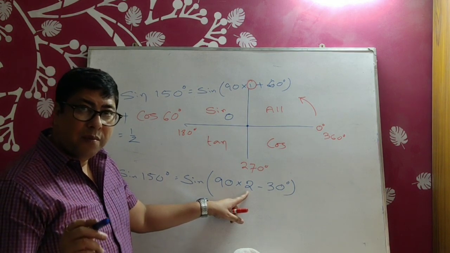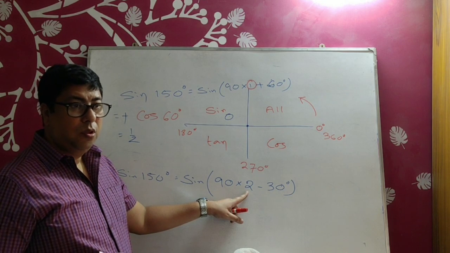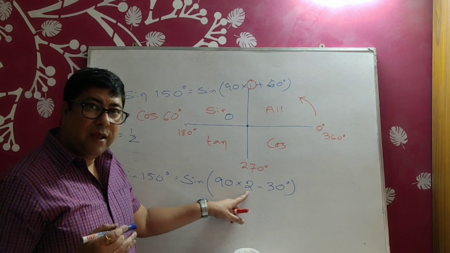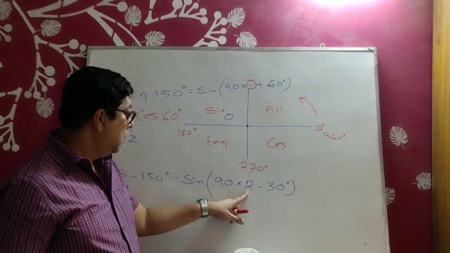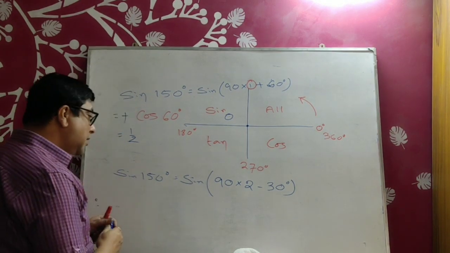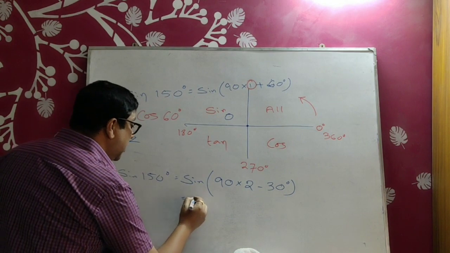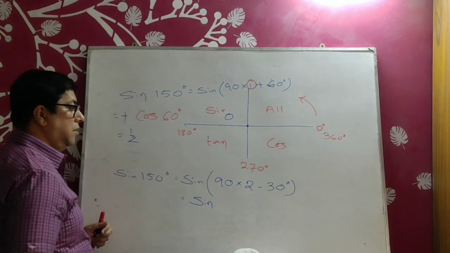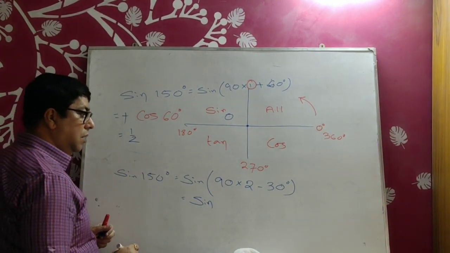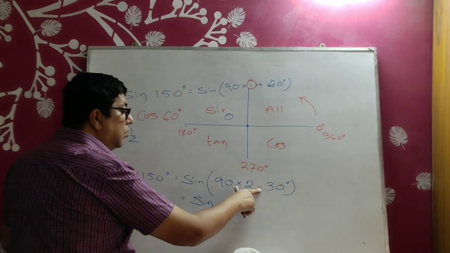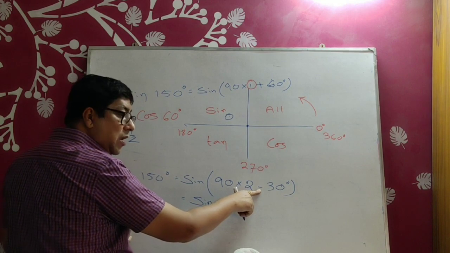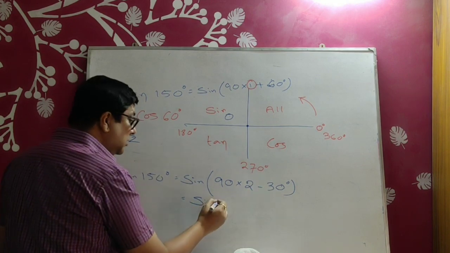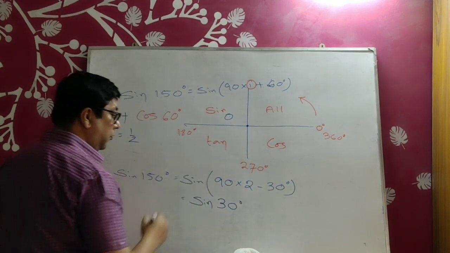According to formula number 2, if multiplied with an even number, the ratio remains the same. Therefore, the ratio means sin theta in this case. Ratio is the same, sine will be sine. The sign of the remainder does not matter. It means positive or negative, no matter. Just simply put this value.